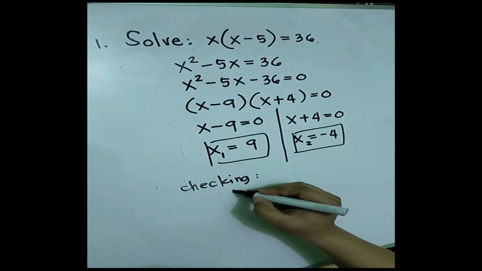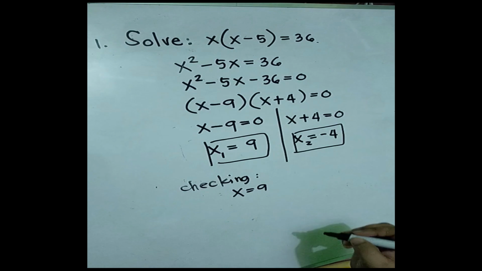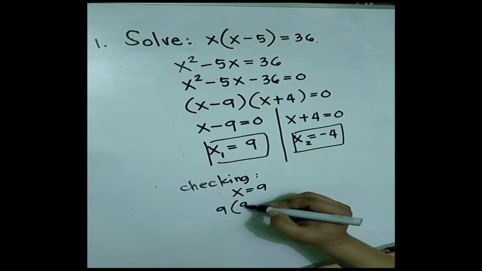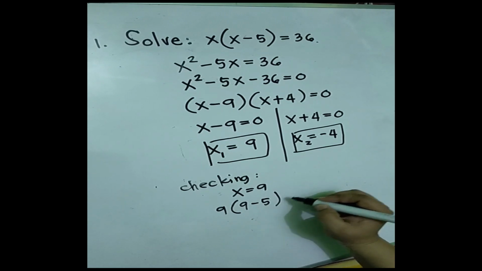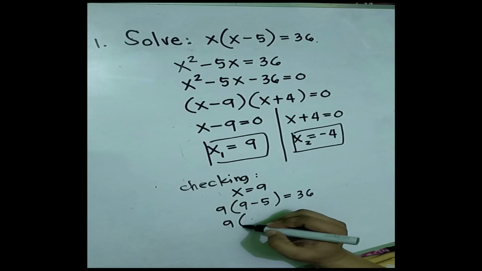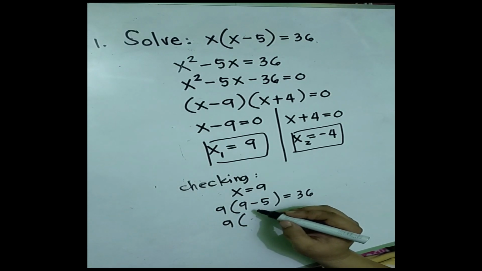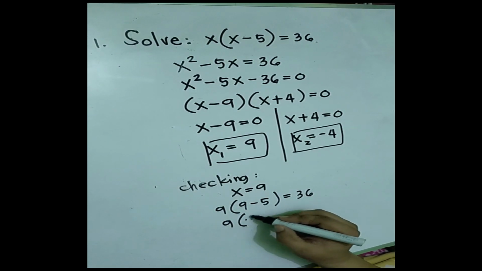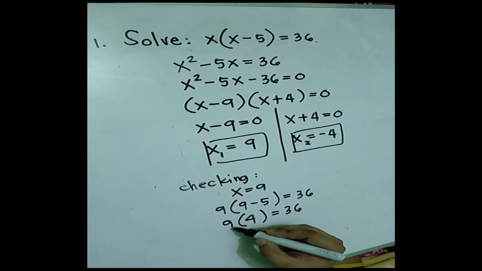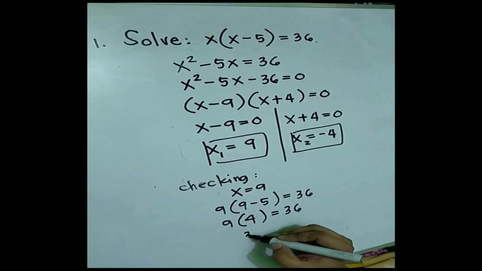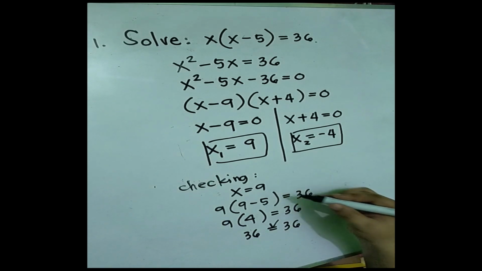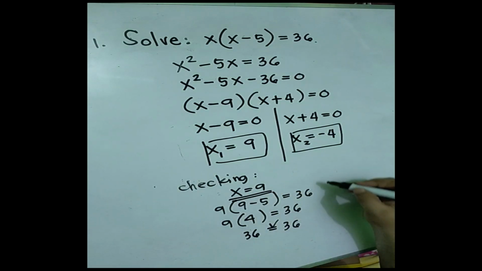Okay, if x is equal to 9, substitute po. So this is 9 times 9 minus 5 is equal to 36. So 9 times 9 minus 5 is equal to 4, is equal to 36. So 9 times 4, that is 36, is equal to 36. So tama po yung positive 9.